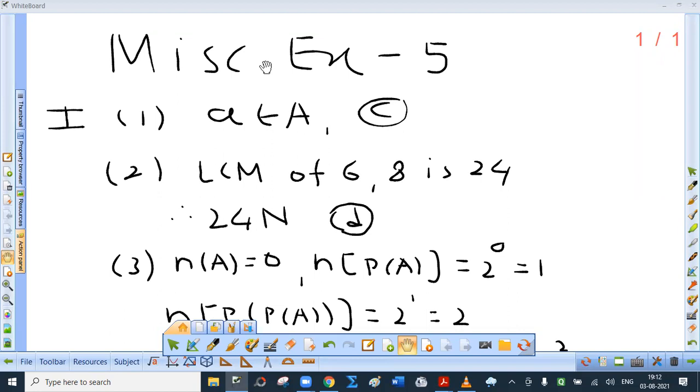Second is interesting. If AN is all X such that X belongs to N, then the set 6N intersection 8N. So you have to find what? LCM of 6 and 8, that is 24N, right? Which is given in option D.